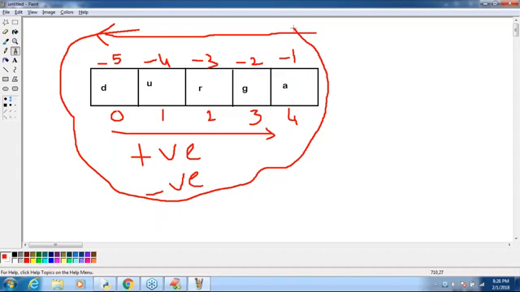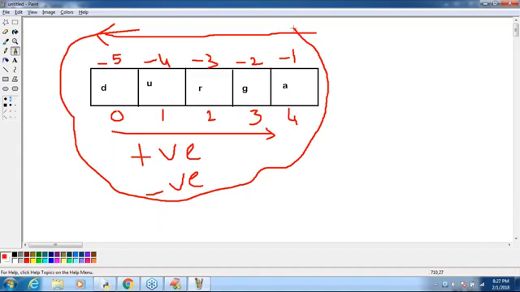There, I don't want to keep this much clarity because you are already familiar, right? Positive index means left to right or right to left? Left to right. Negative index means left to right or right to left? Right to left. That's all.